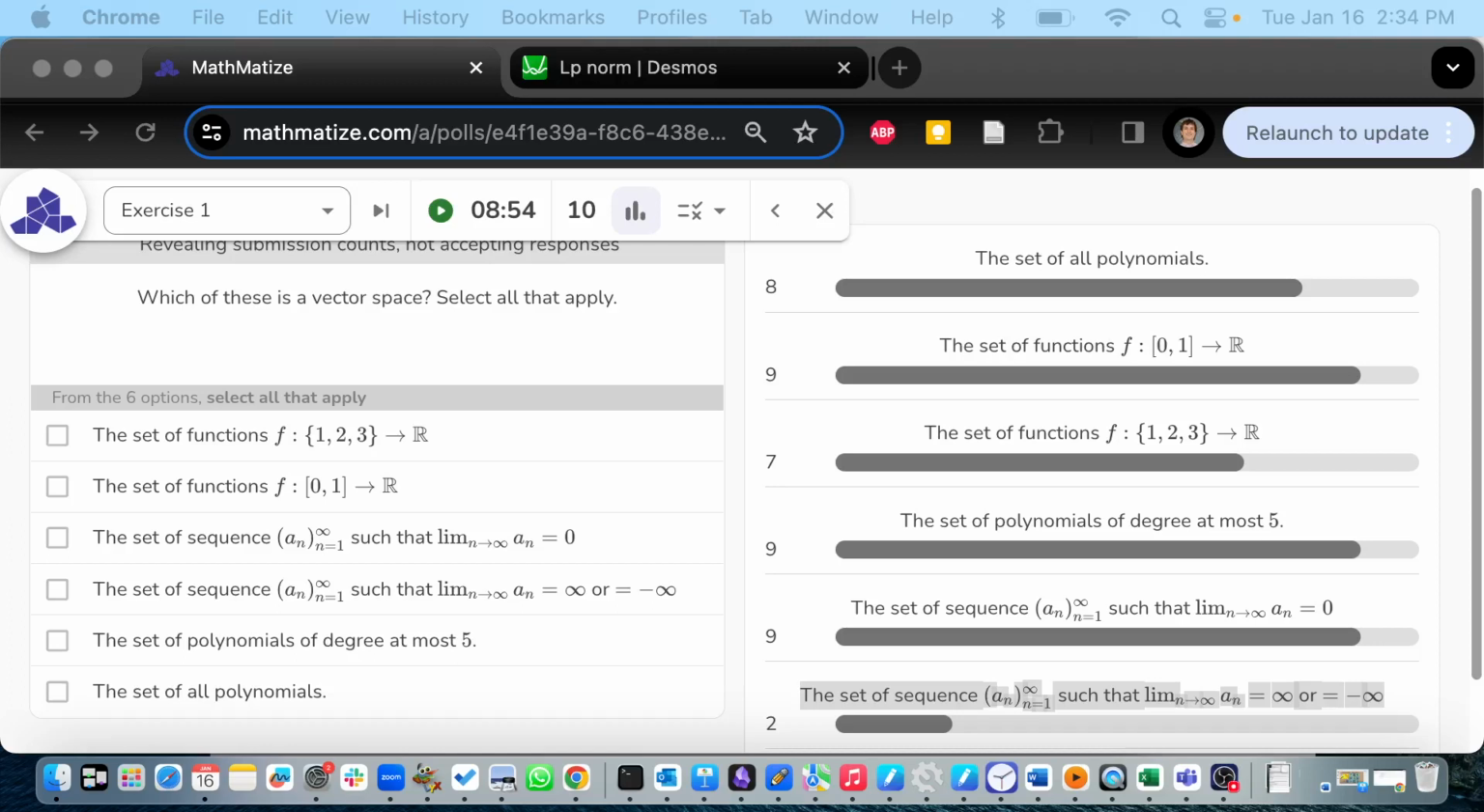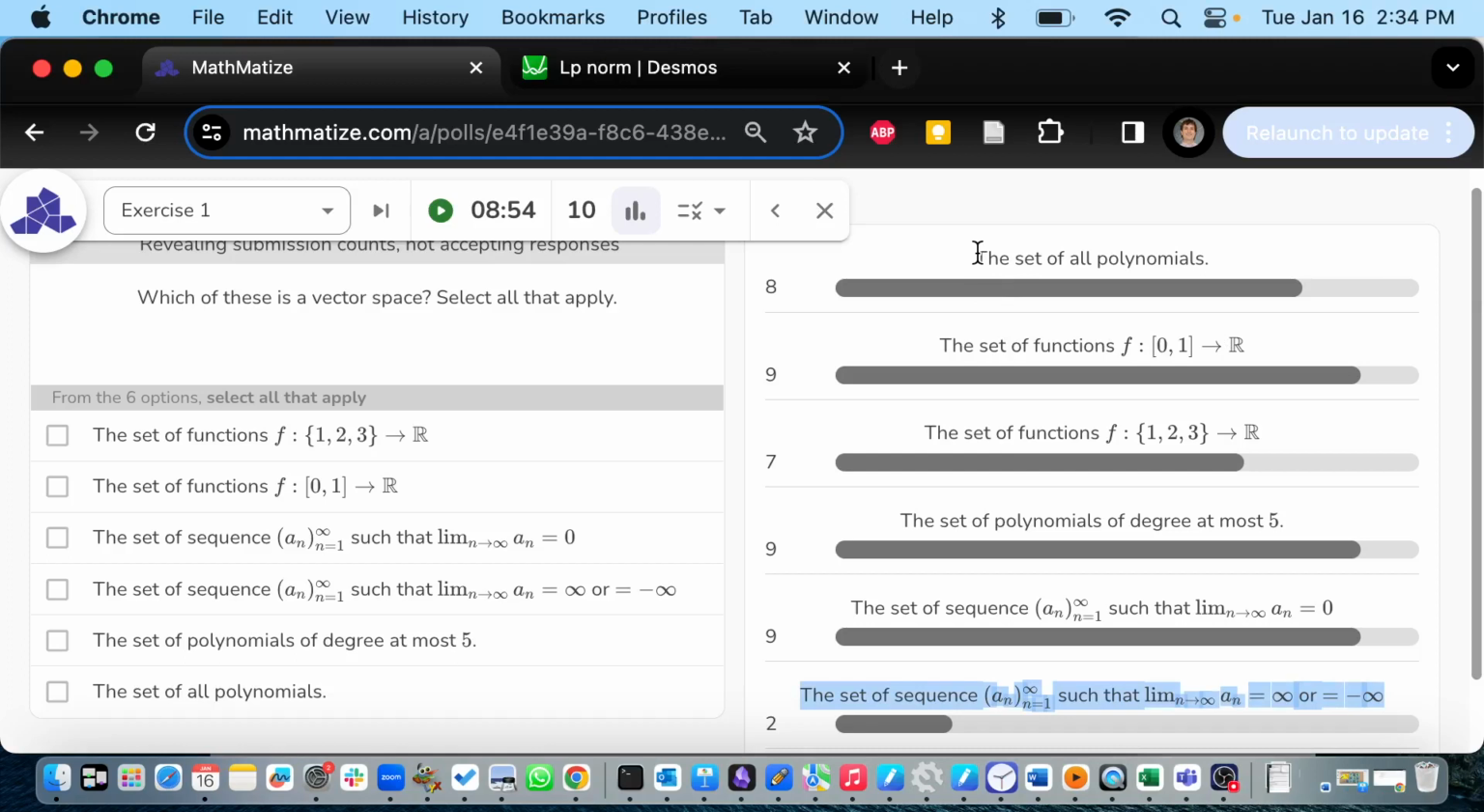So which of these are vector spaces? Options 1, 2, 3, 4, 5 were pretty popular. 7, 8, or 9 people chose them. The least popular one was this: the limit is infinity or minus infinity. And only 2 people said that that was a vector space. In fact, that one is not a vector space.